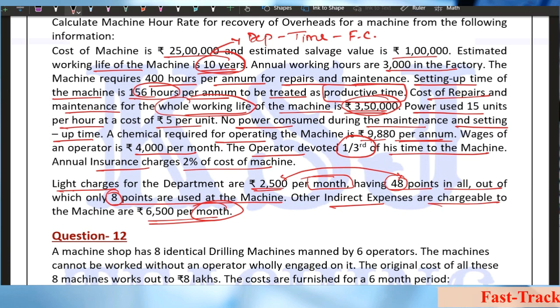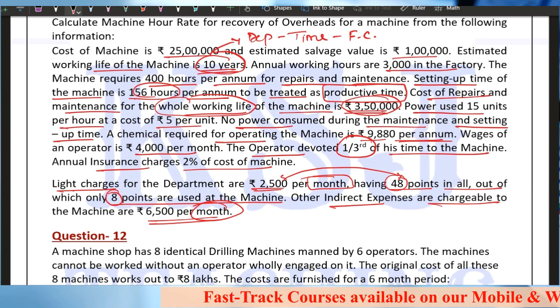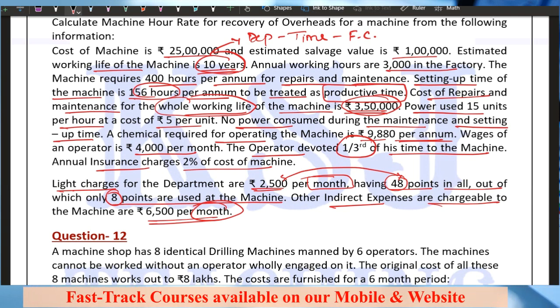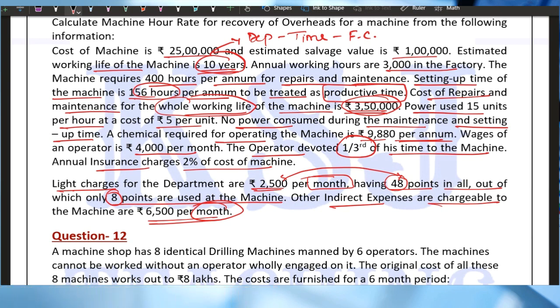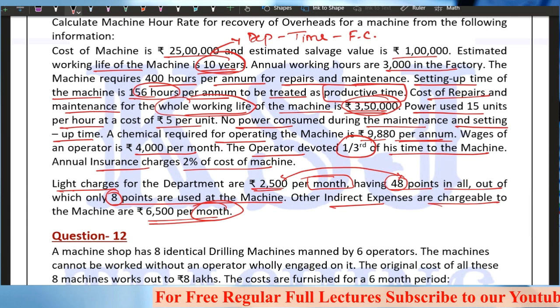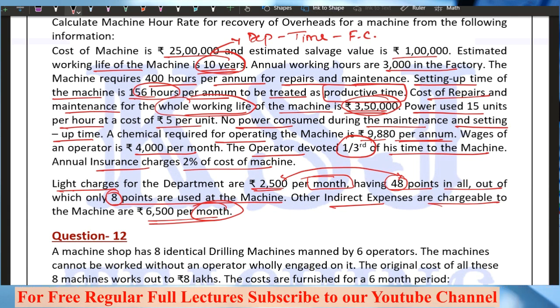That means annually, semi-annually, monthly, quarterly, whatever you are taking, it should be uniform. Clear? Be very careful with this thing. You can write this down in your notes. Whenever you revise, this point should come to your mind that we need to be very careful in the examination with this thing, right?